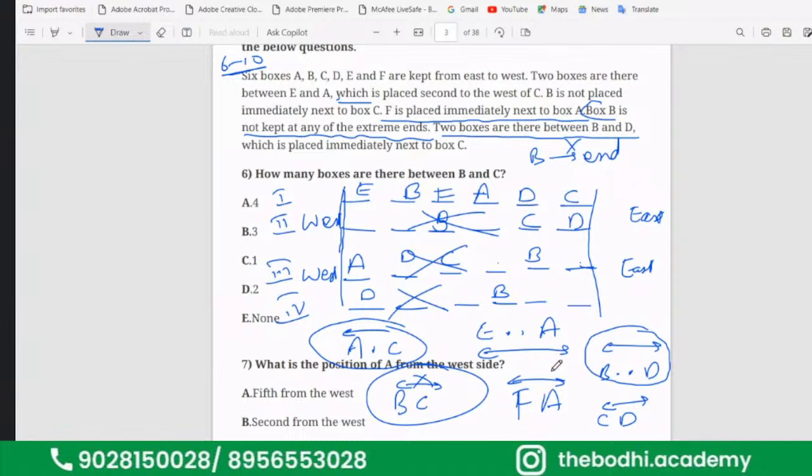Okay. And given that there are two gaps between E and A. So this is your final answer: E, B, F, A, D, C. E, B, F, A, D, C. Note it down. I'll give you 30 seconds.